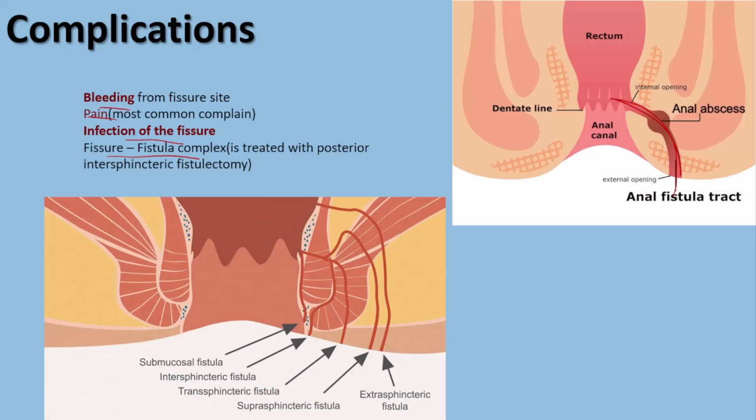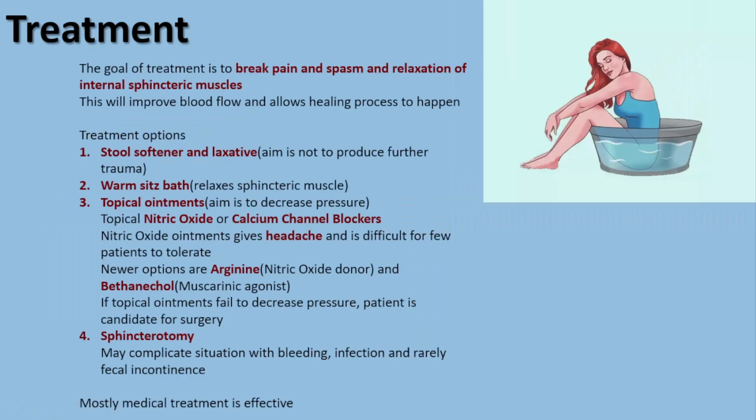So we have very different forms of fistula. We are going to describe them in another video. We can have submucosal fistula, intersphincteric fistula, transsphincteric, suprasphincteric, and extrasphincteric fistula. All of them are quite possible in case of anal fissure, but we are not going to discuss it in this video. So what are the treatment options in case of anal fissure?